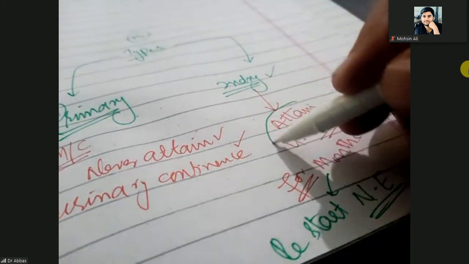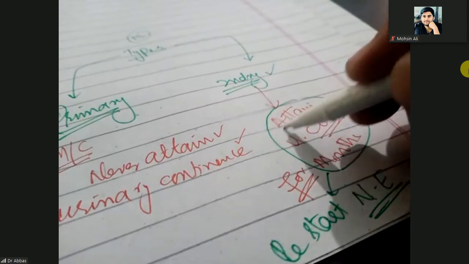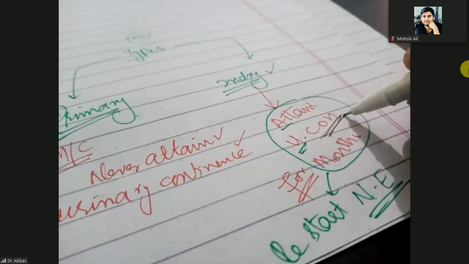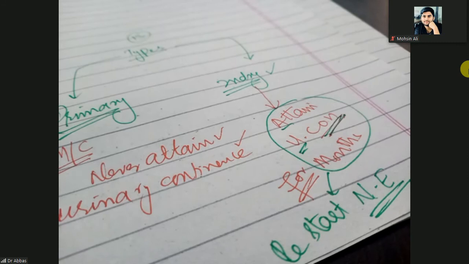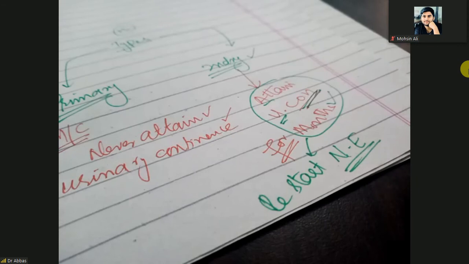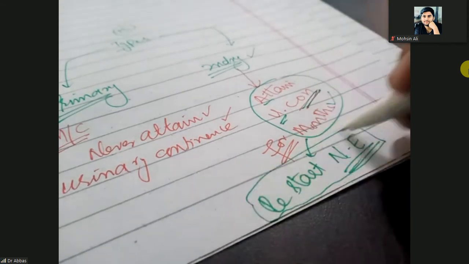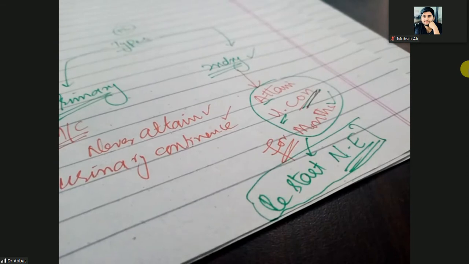First, the child will attain the urinary continence, which means control of urine passage for months. Then some pathology develops, and that pathology can lead to restarting the nocturnal enuresis. That is the secondary nocturnal enuresis, and that is less common. Okay.